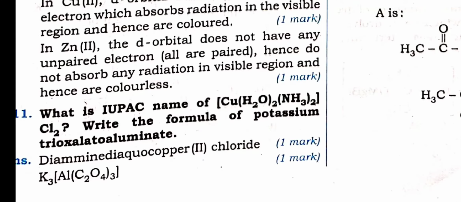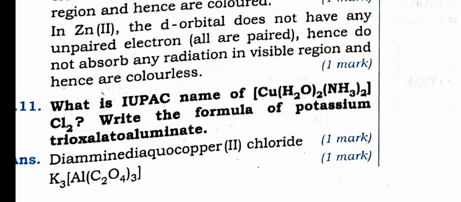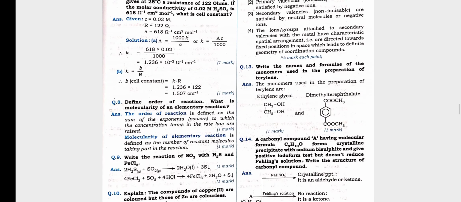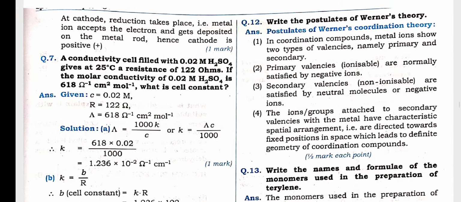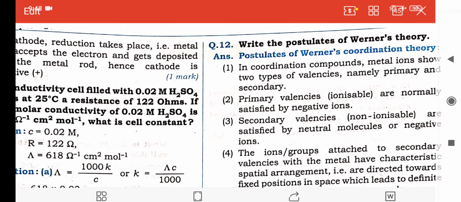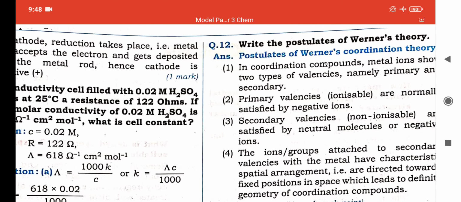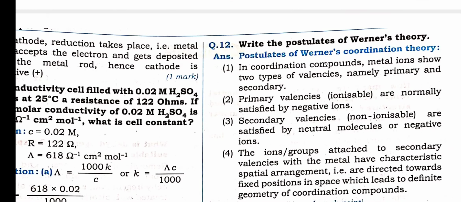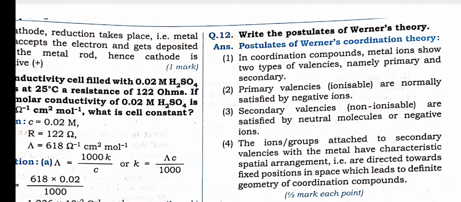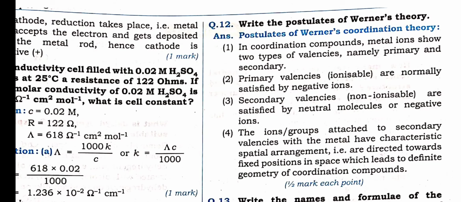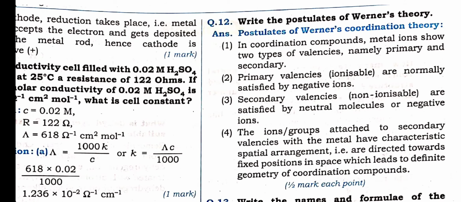Formula for potassium trioxalato aluminate, oxalato aluminate in this way, K3[Al(C2O4)3]. Postulates of Werner theory. This question can be asked, but actually it was from last year's syllabus. Here not many points have been given, but they can ask the question, what are the postulates of Werner's theory. You know very well, every metal has two types of valency, primary and secondary, and every metal tends to satisfy both types of valency, and the secondary valency is directional in nature, it is fixed in space. In this way these points are given.